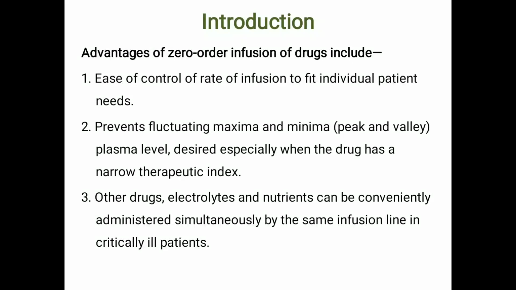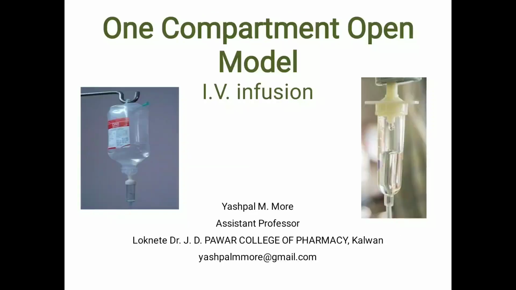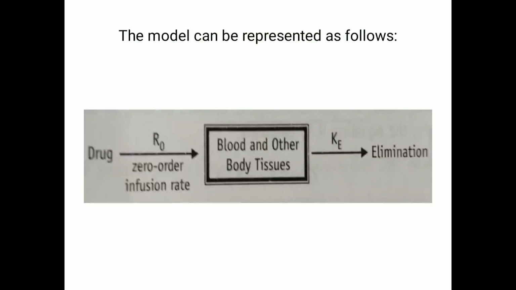The advantages are that drugs which have a very long half-life can be administered by IV infusion, but a loading dose is required, and electrolytes and nutrients can be administered simultaneously by the same infusion line. Okay, so these are the advantages of IV infusion, and the model is represented in this way. R0 indicates the zero order infusion rate, Ke represents the elimination rate constant.